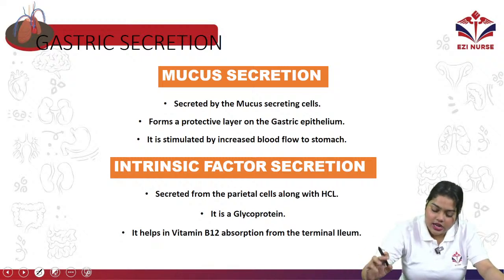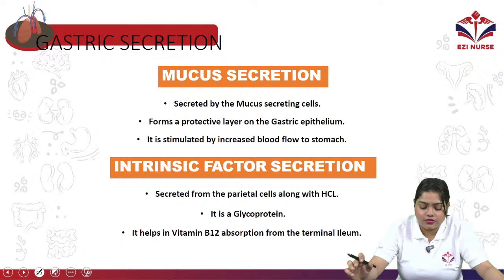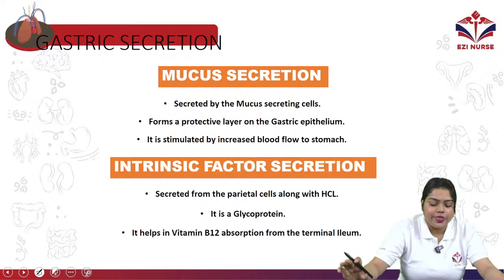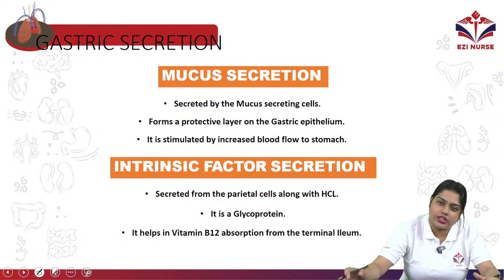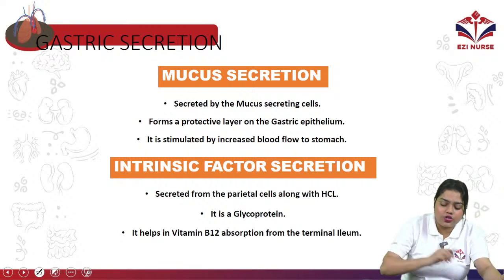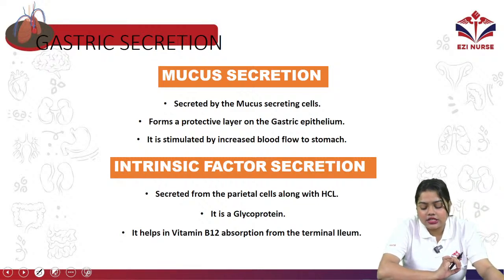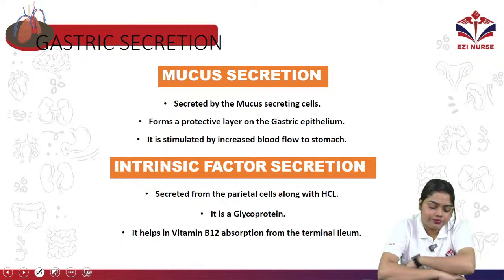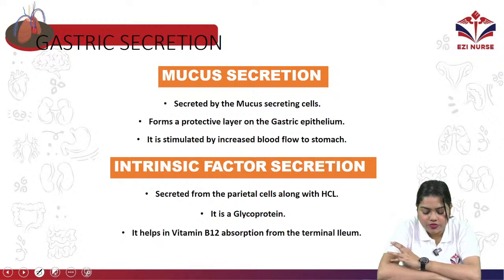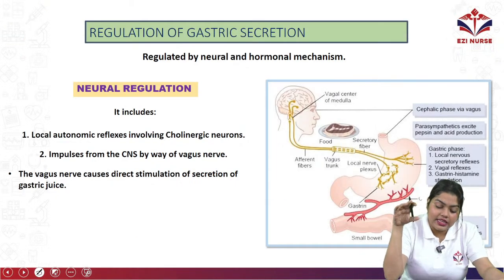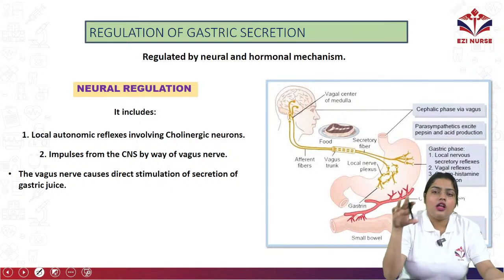Next is mucus secretion. Now how is this mucus secreted? It is secreted by mucus secreting cells, and these form a protective layer in the gastric epithelium to protect it from the low pH of the gastric juices. It is stimulated by increased blood flow in the stomach. Then intrinsic factor secretion is also from the parietal cells along with the HCl. It is a glycoprotein which helps vitamin B12 to be absorbed from the terminal ileum. So that is the mechanism.